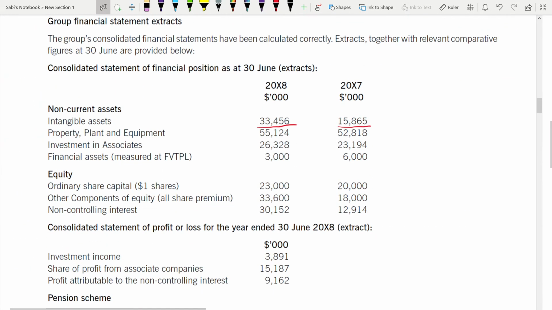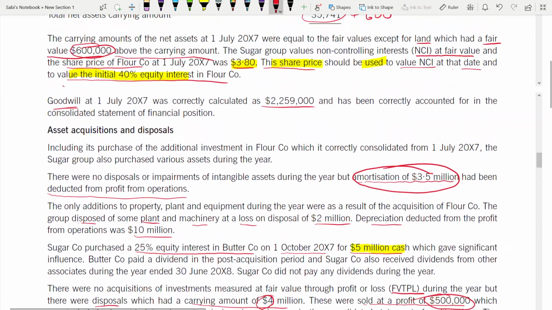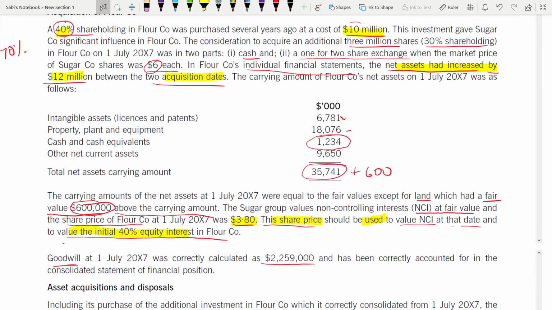Right? This and this. This and this. So now here, this is 18,076. Don't forget to add the 600 of land. That's why it is 18,676. Right?